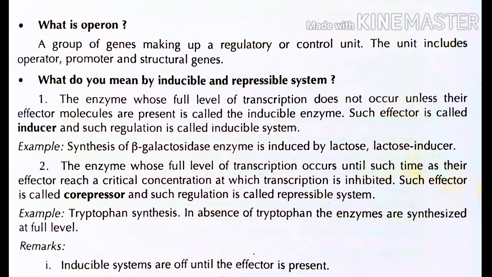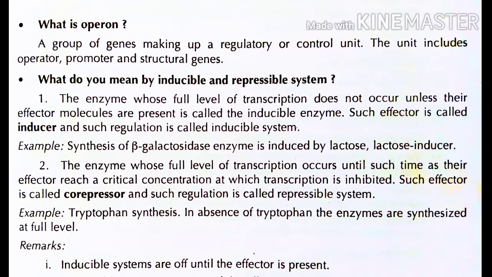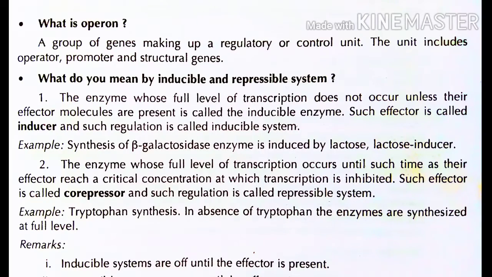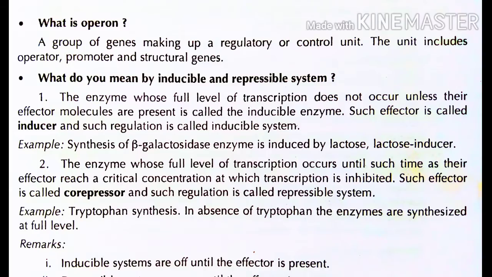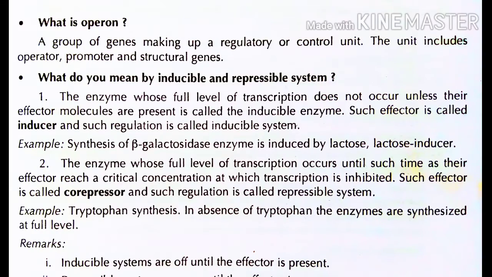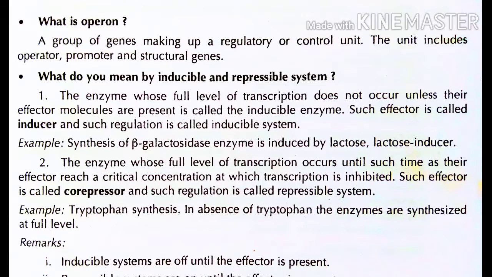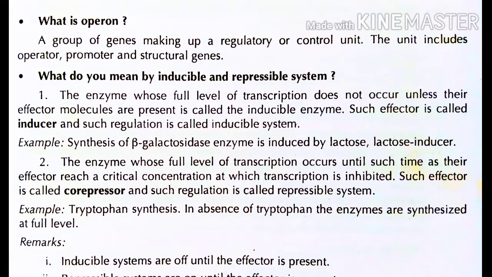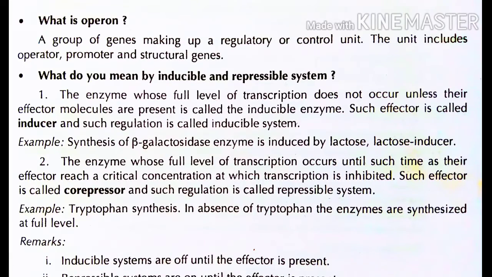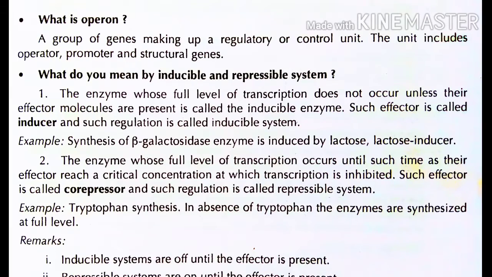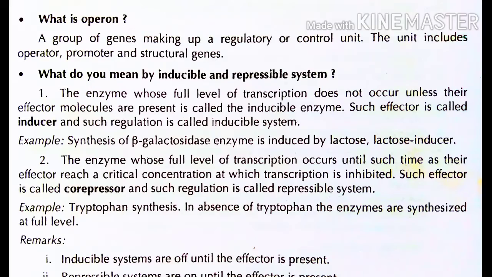Such an effector is called an inducer and such regulation is called an inducible system. For example, synthesis of beta-galactosidase enzyme is induced by lactose. Here the lactose acts as an inducer.